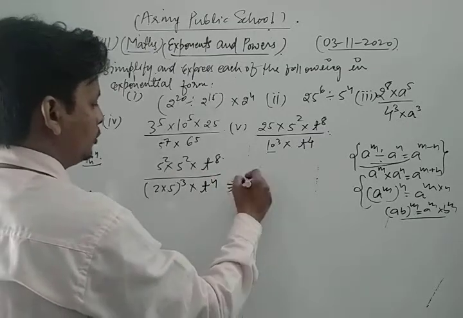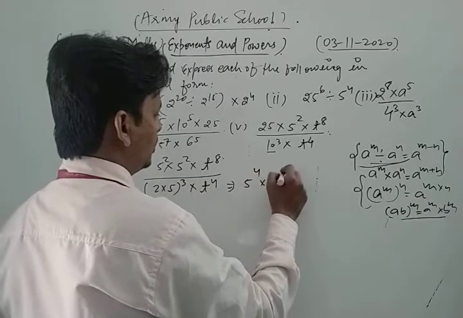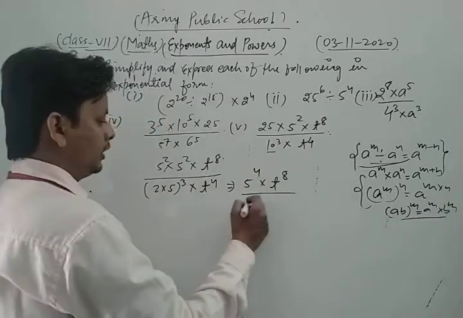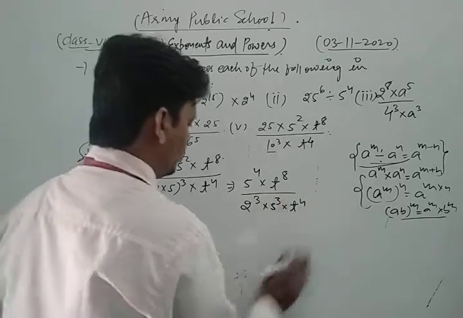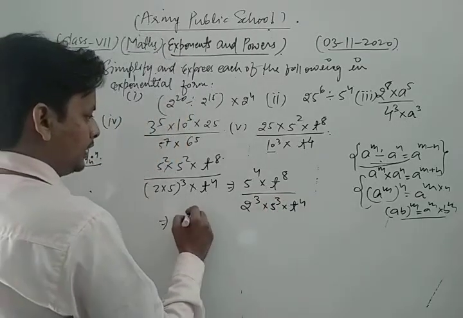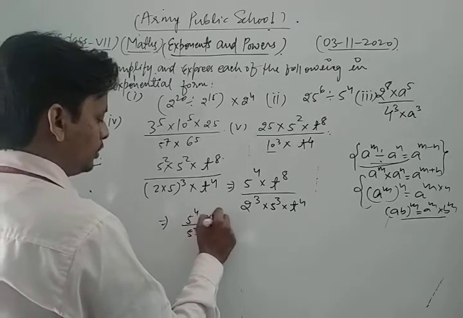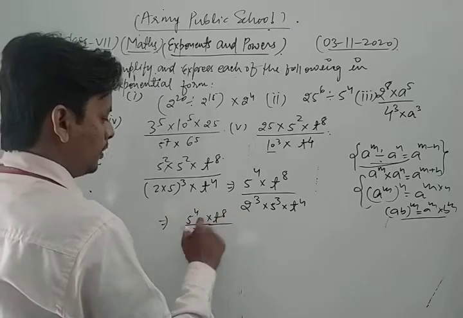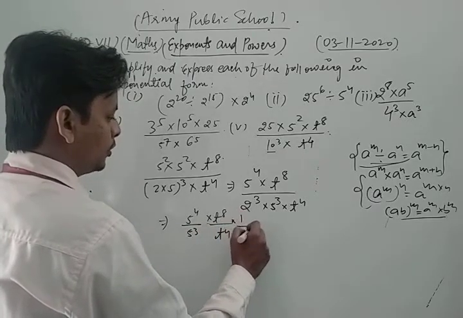Now we write 5 to the power 4 into t power 8 upon 2 power 3 into 5 power 3 into t power 4. So we take the same base together, 5 power 4 upon 5 power 3 into t power 8 upon t power 4 and into 1 upon 2 power 3 as it is.